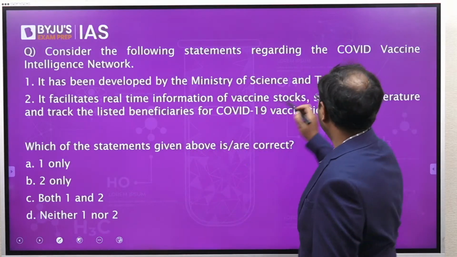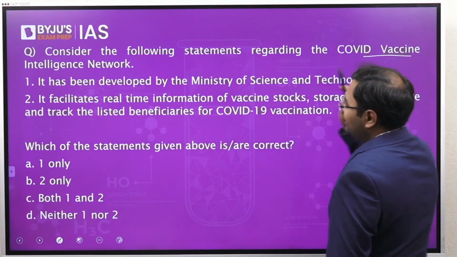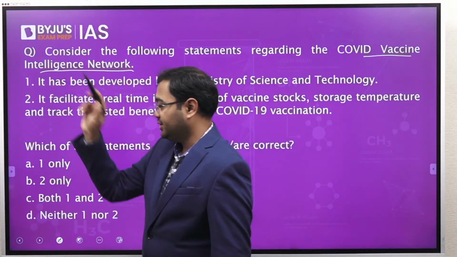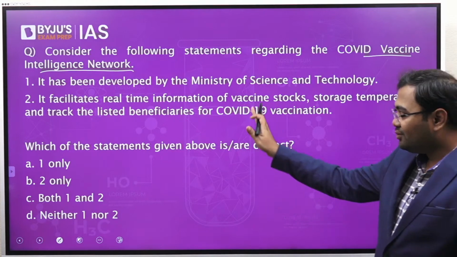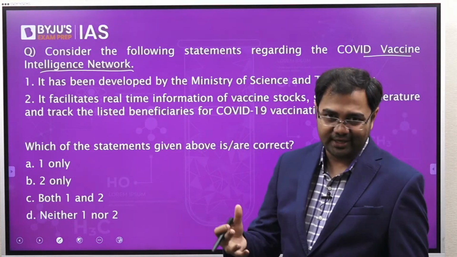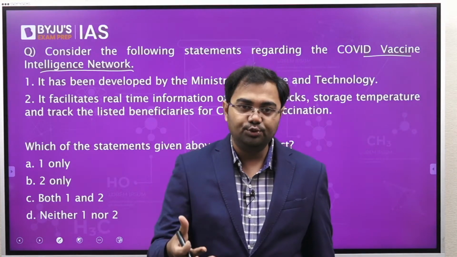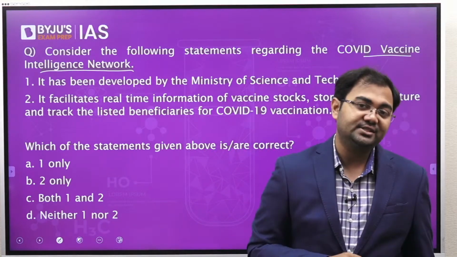So here we are talking about the COVID vaccine intelligence network. Now about this network, what you see in the second statement is actually correct, and this is precisely what this network is.